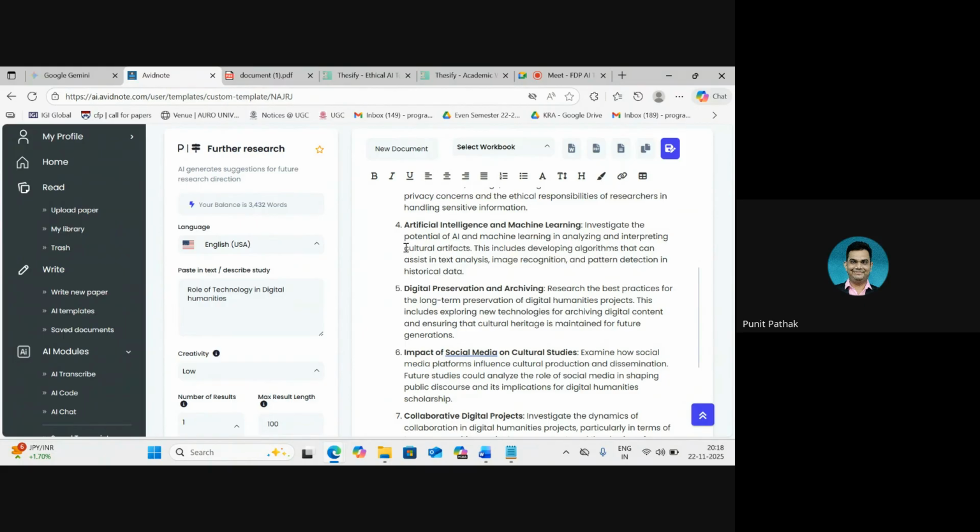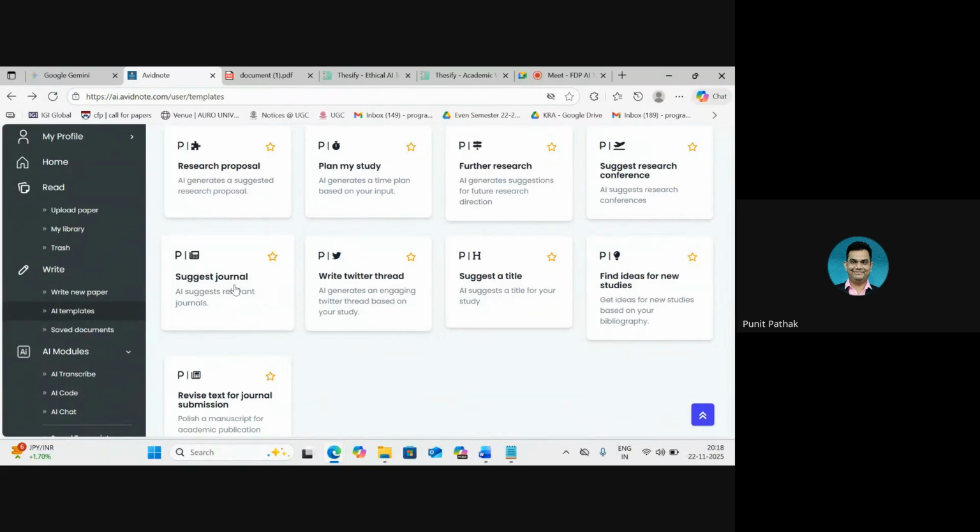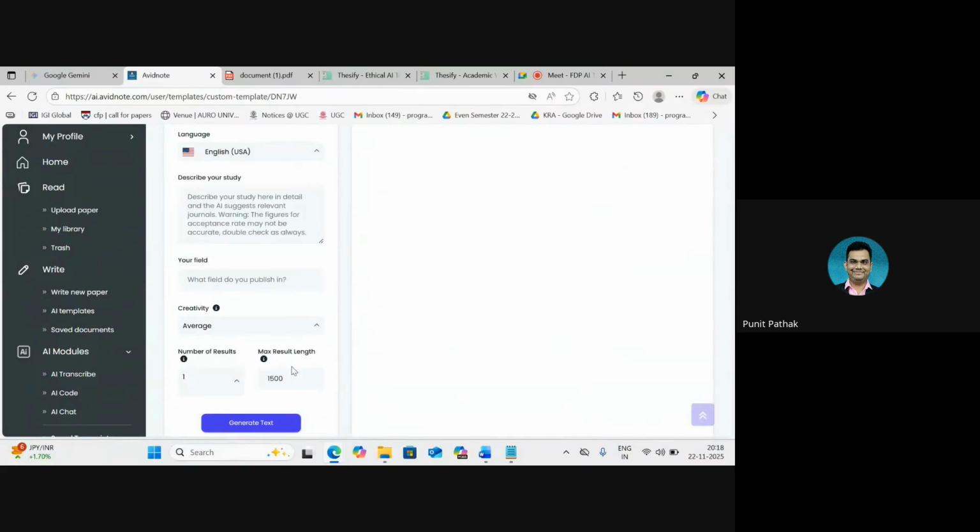Not only that, we have this another very interesting template here, which is called suggest a journal. Now, this is also very interesting. I'll again reduce this to 100. Same output. But this time we notice that there are two different kinds of input questions that we have to answer instead of a single one, which is that not only we have to describe our study. So here we can input a lot of different items. We can input our abstract, keywords, a basic write-up about what the study is going to be about, etc.